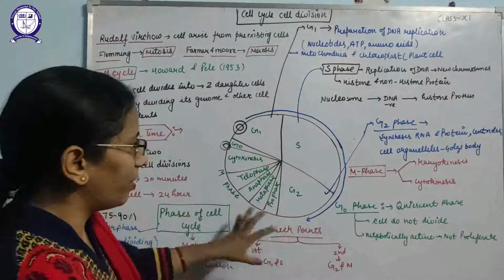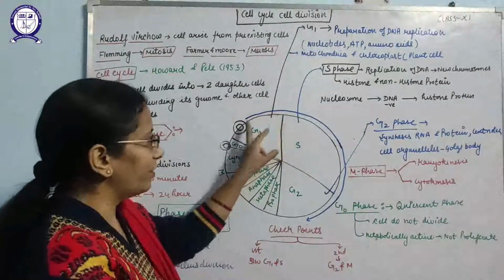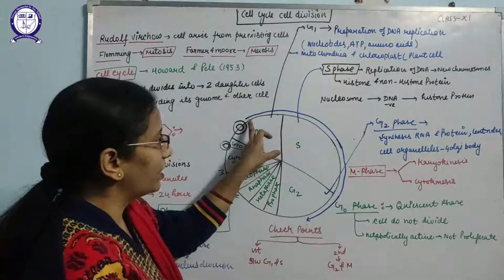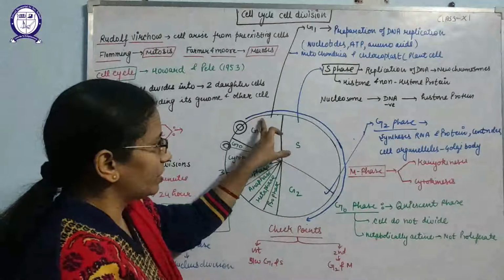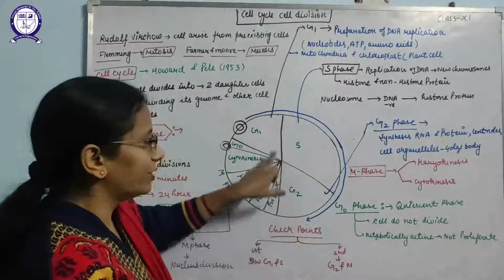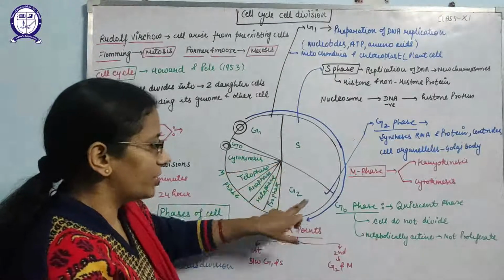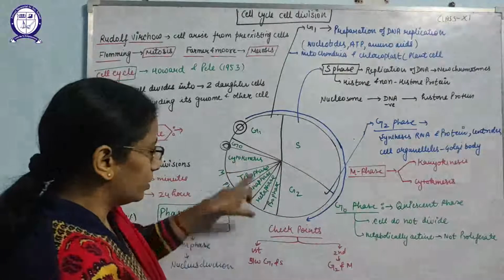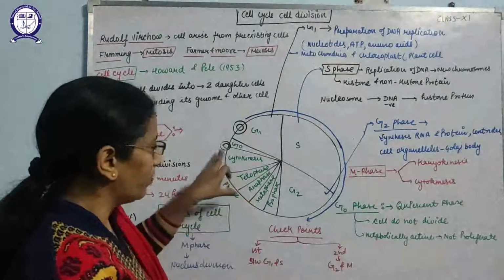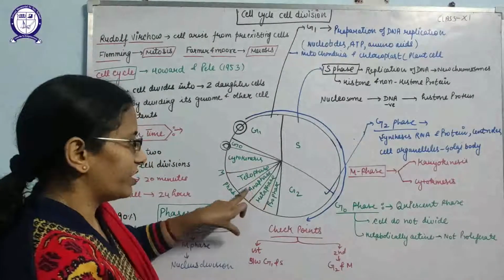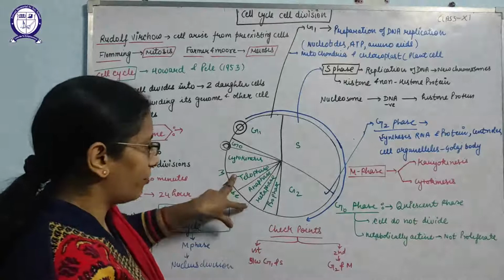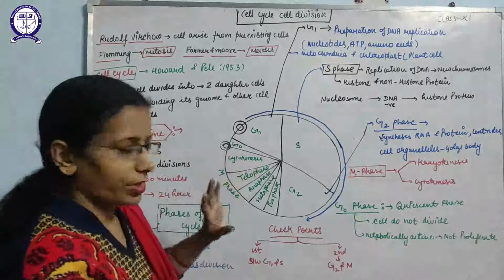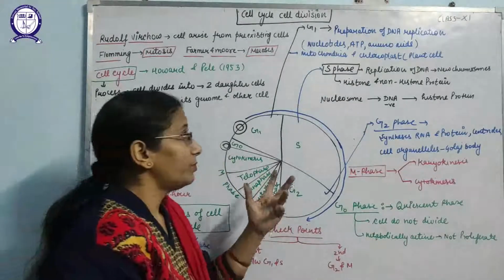So I have drawn a diagram here where I have shown the interphase. This blue line indicates the interphase that starts from G1 till G2. Yes, it includes G1, S phase and G2 phase. After that, this is the M phase that I have written here with the green marker. That includes prophase, metaphase, anaphase, telophase. This is the M phase. After that, the cytokinesis. So we will discuss these.